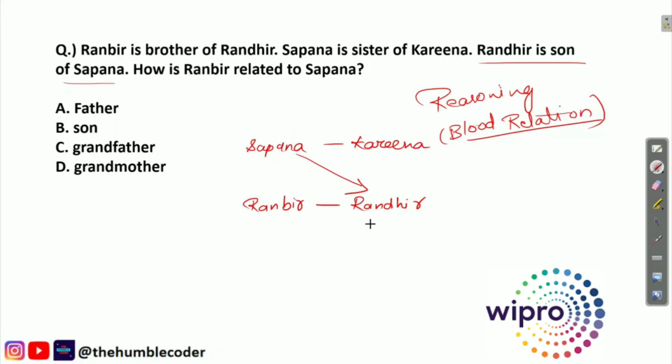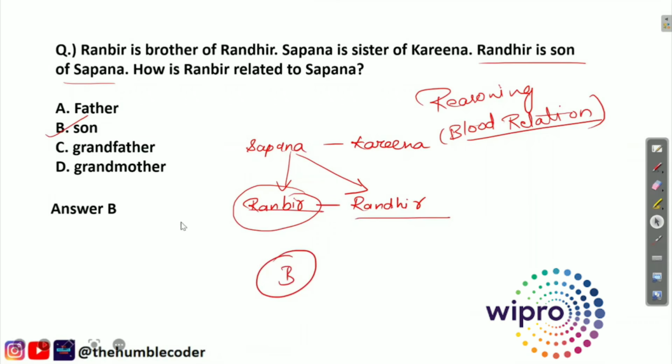So basically, if Randhir is son of Sapna and Ranbir and Randhir are brothers, so it automatically means that Ranbir will also be the son of Sapna, because Randhir and Ranbir are brothers in relation, right? So the correct answer for this question is option B. Let's check the answer. Yes, the correct answer is option B.